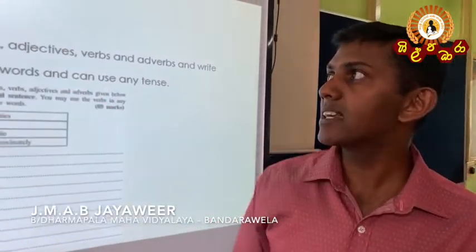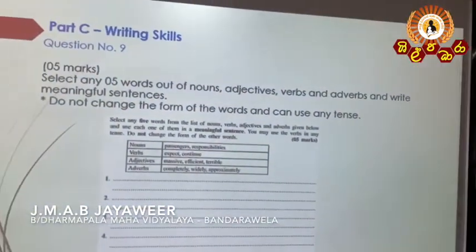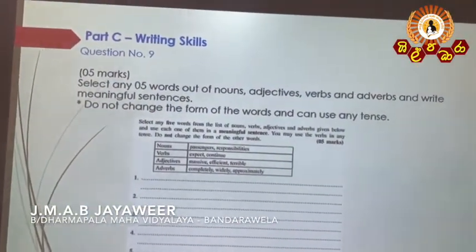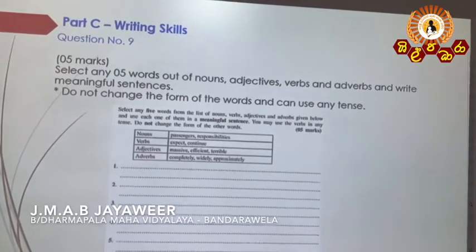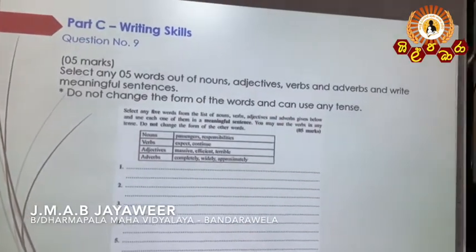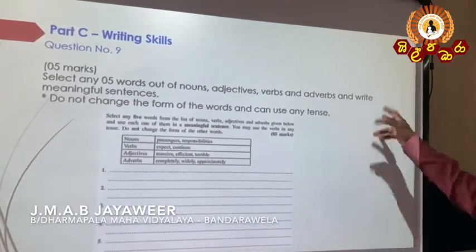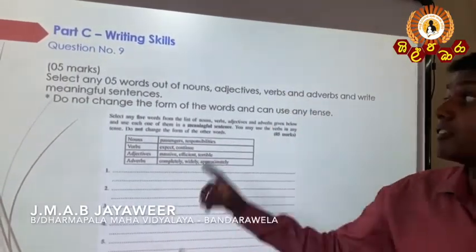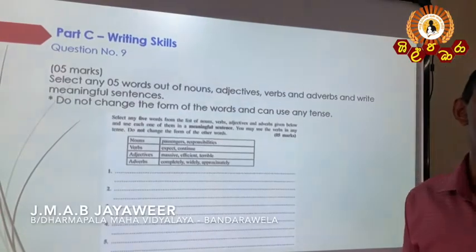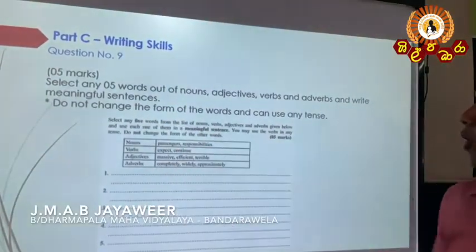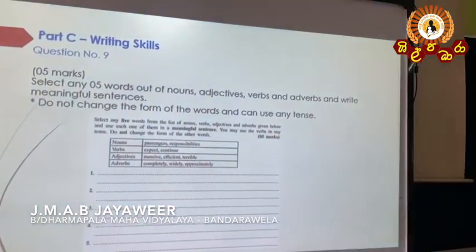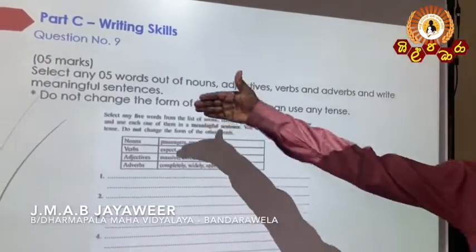Right, part C, writing skill. Question number 9, 5 marks for this. Very simple question. Select any 5 words out of the nouns, adjectives, verbs and adverbs and write meaningful sentences. Do not change the form of the words, and you can use any tense.